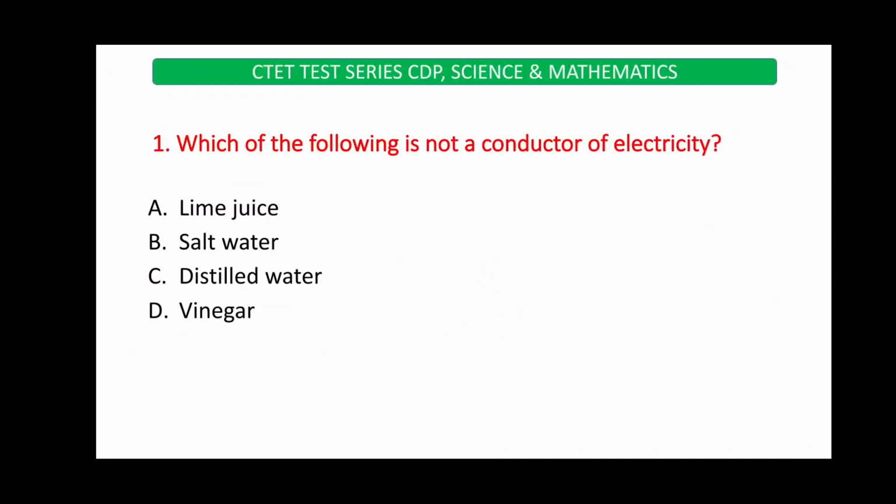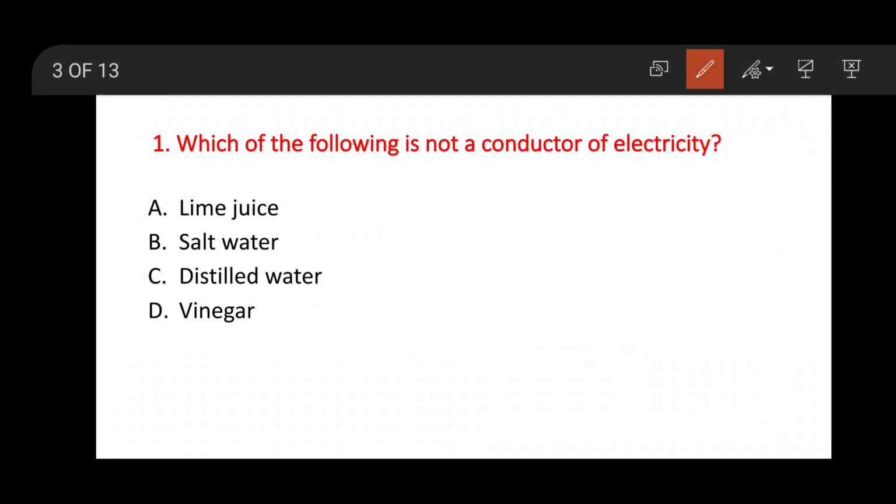We'll start the questions now. First question: which of the following is not a conductor of electricity? Options: lime juice, salt water, distilled water, vinegar. Lime juice will conduct electricity, salt water will conduct electricity, vinegar also will conduct electricity. Distilled water will not conduct electricity. So the right answer is option C, distilled water.